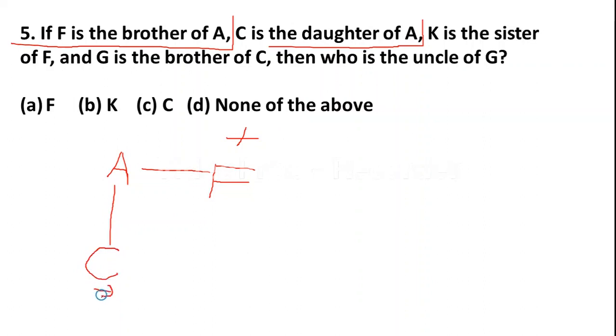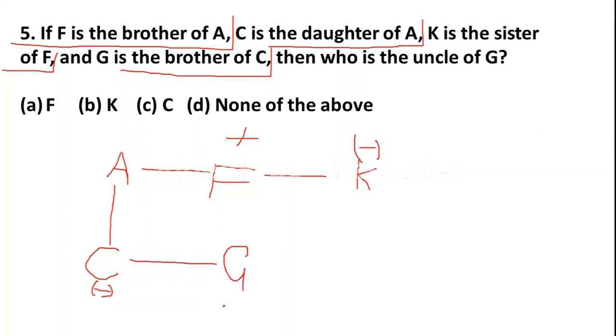For female, we will give a minus sign. Next, K is the sister of F, and G is the brother of C. Okay, now the question is, who is the uncle of G?